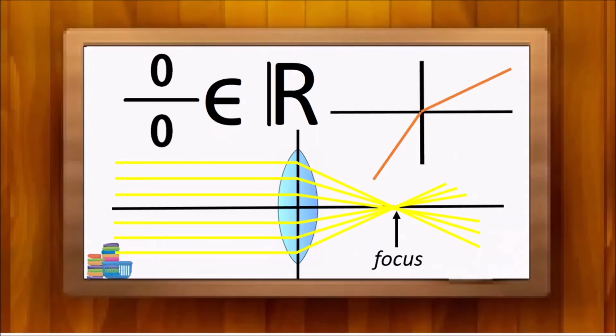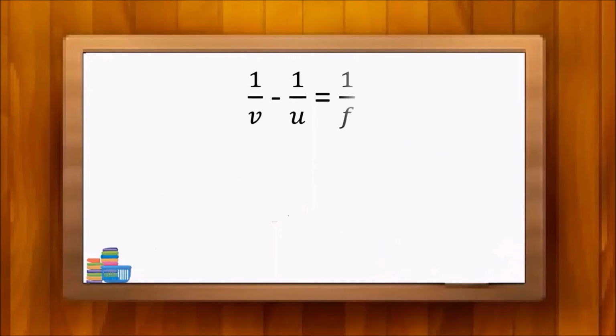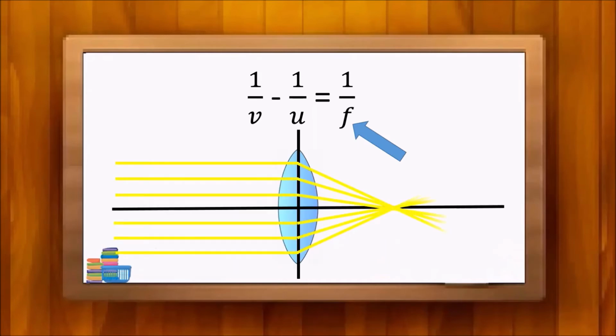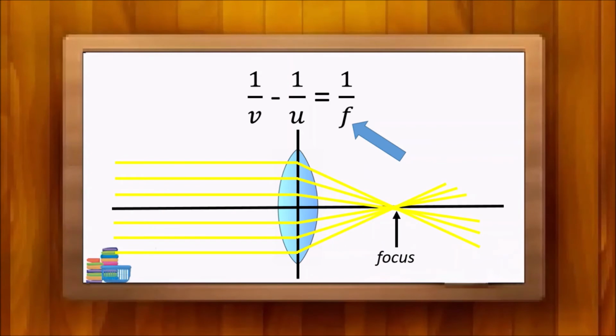Now let me explain why 0 over 0 can afford to take any real value, using optical physics again. In studies related to optics, we can meet the lens formula. It is 1 over v minus 1 over u equals 1 over f. Here u is the distance from the object to the lens, and v is the distance from the image to the lens. f is the focal length of the lens. Focus is where the rays parallel to the main axis get converged, for the convex lenses we use in this explanation.